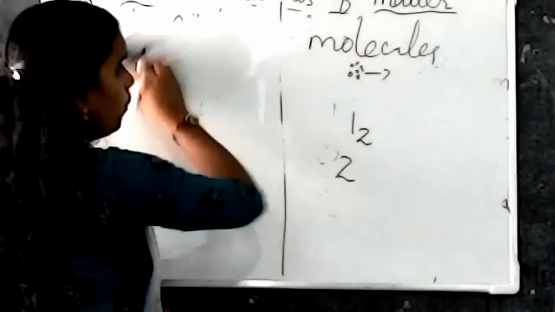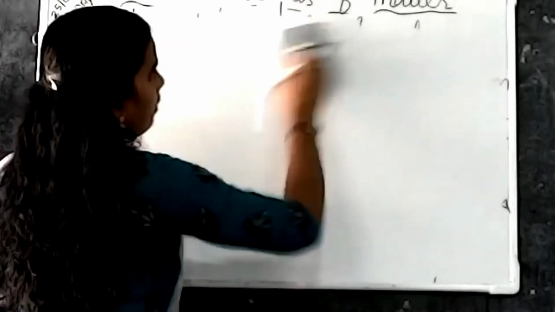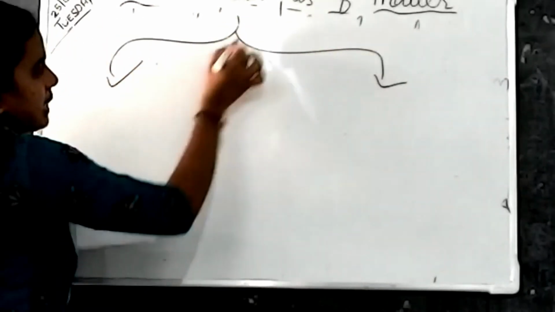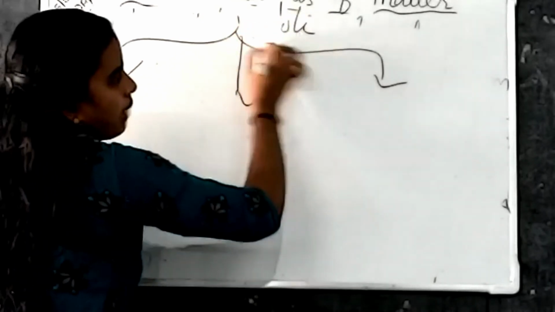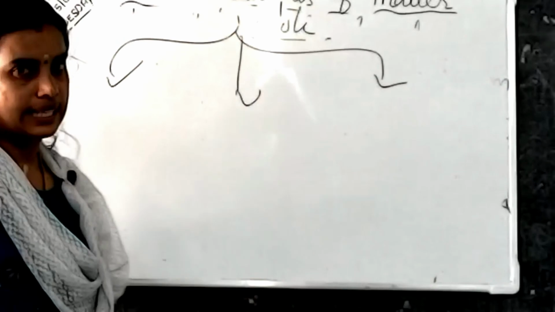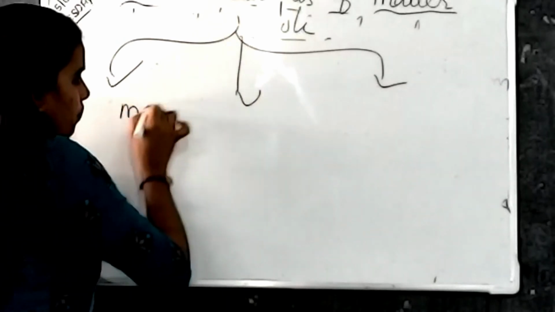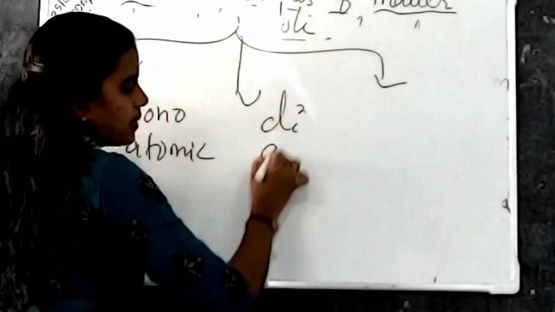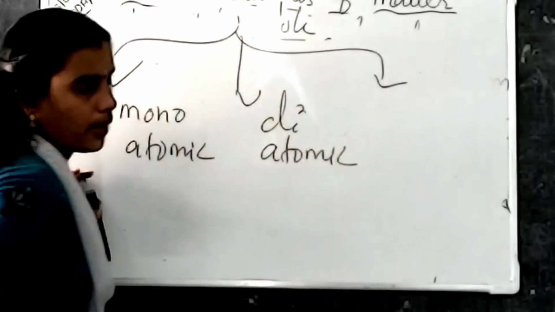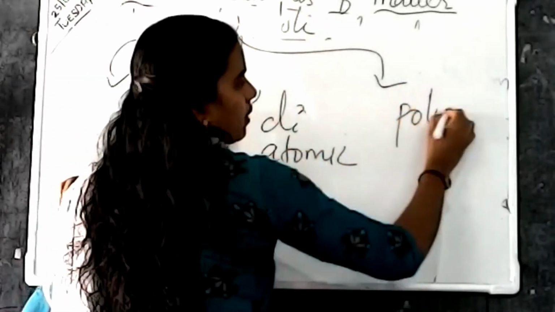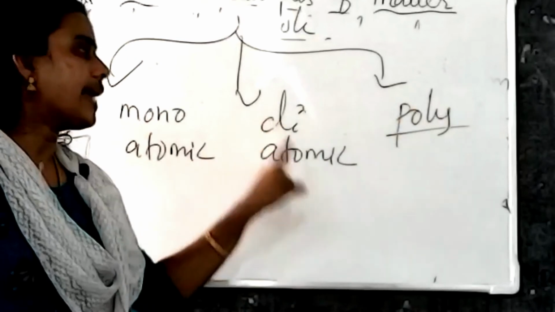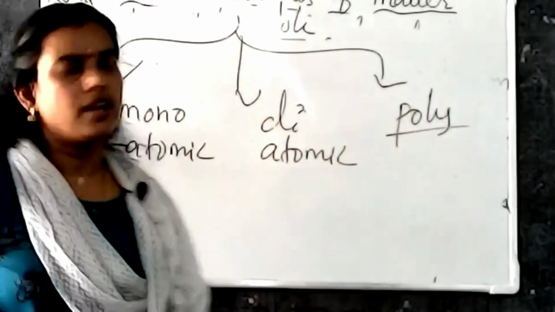Okay. So a last topic. On the basis of these molecules, we can classify them into 3 categories. That is, molecules can be classified into 3 categories such as monoatomic, diatomic. So listen to their names carefully. And polyatomic. Okay. So what are the 3 categories? Monoatomic, diatomic, polyatomic. Okay. So very simple.